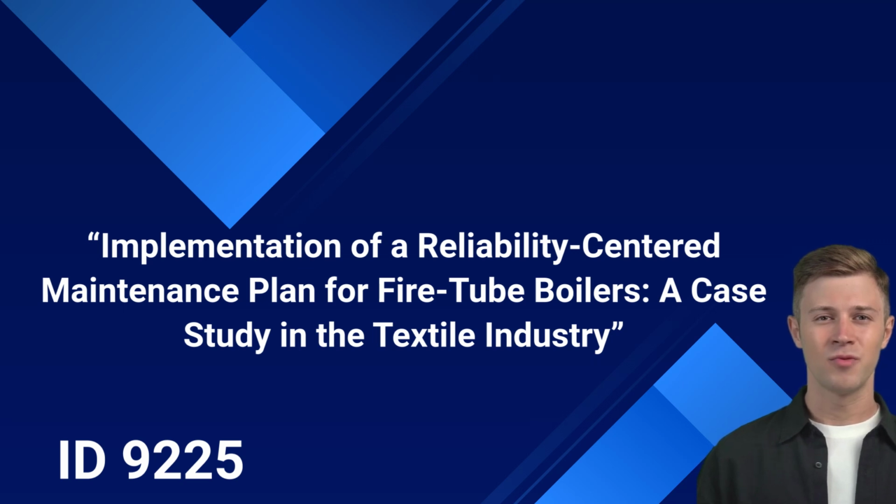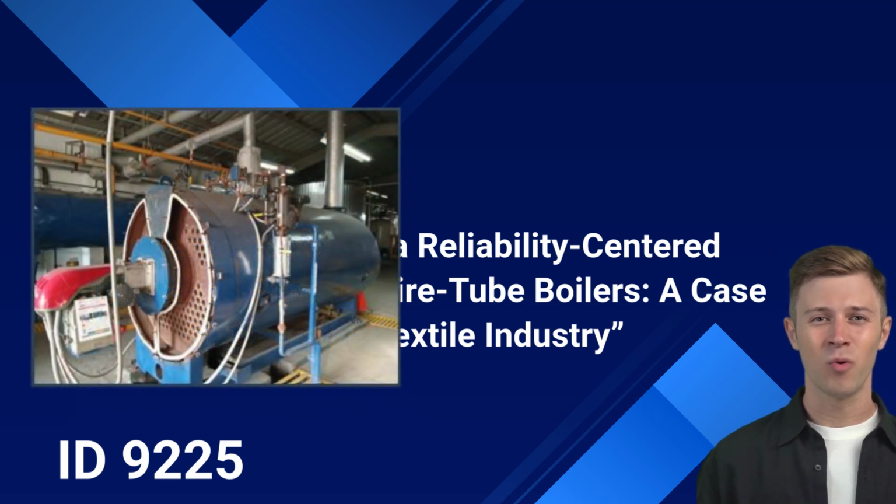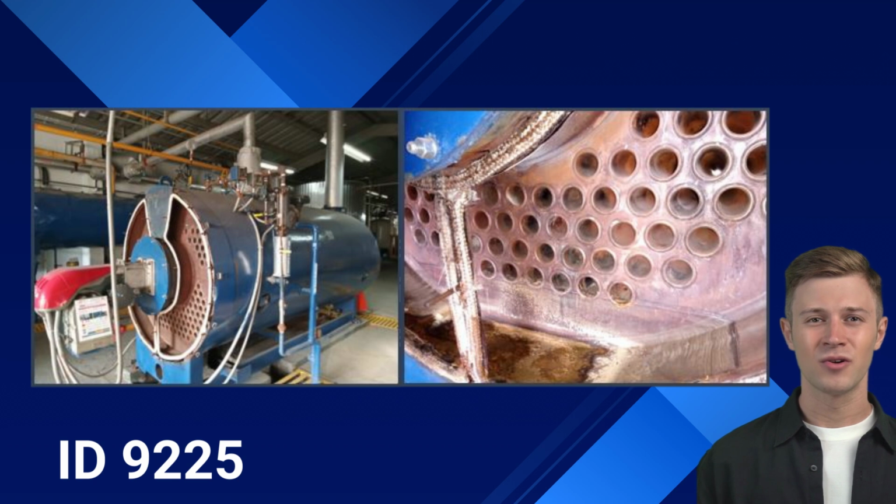Welcome to our video on the implementation of a reliability-centered maintenance plan for fire tube boilers in the textile industry. In this study, we explore how to optimize maintenance programs for fire tube boilers through the application of RCM principles. By anticipating potential failures and evaluating consequences, the aim is to enhance system reliability and prevent unplanned stoppages.